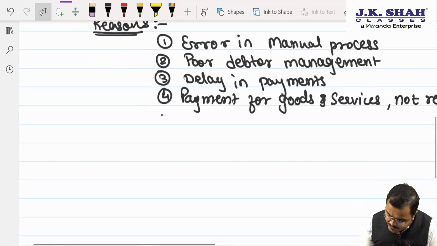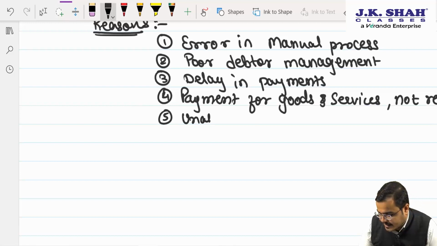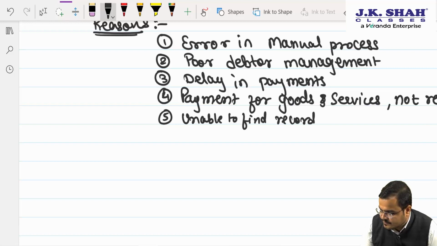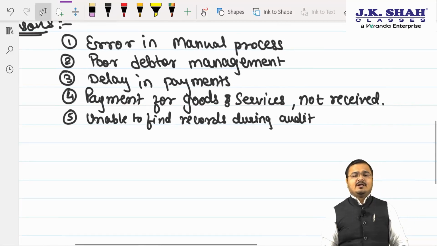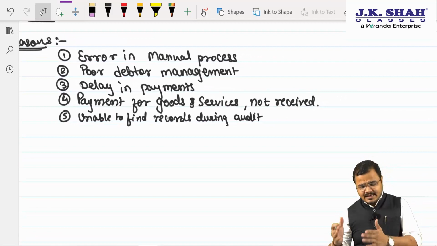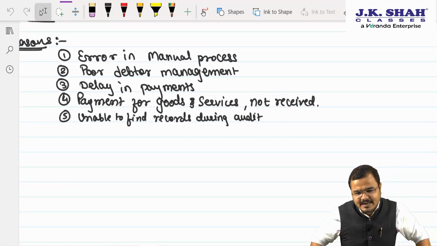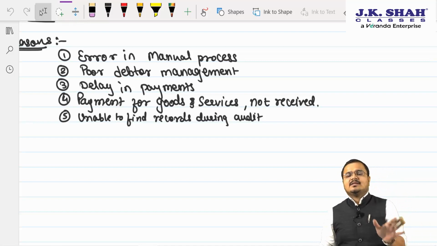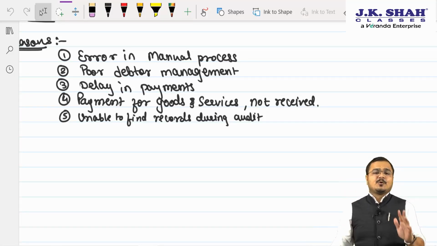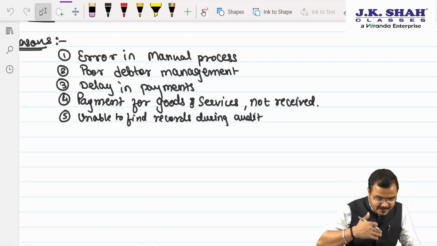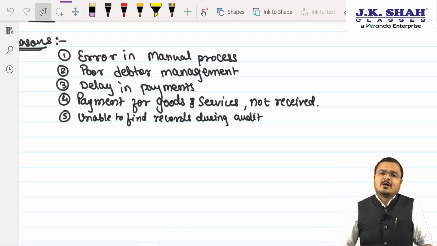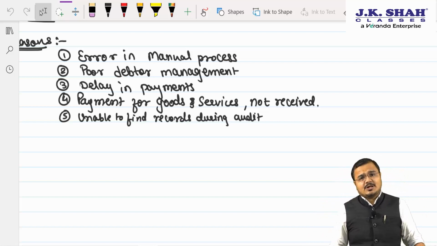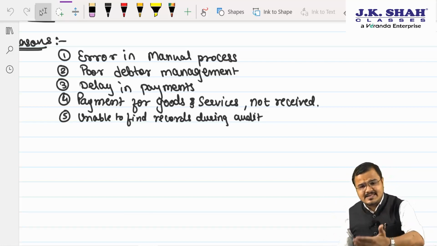Then people, unable to find the records during audit. So audit committee is already there, auditor is already there, and people, we are finding what? Sir, very much difficulty in finding the records only. So sir, there are many different reasons because of which one should implement what? Sir, business process automation. Chartered, in order to provide the best customer services, you are also required to implement what? Sir, business process automation. So it is for improving the customer satisfaction also.